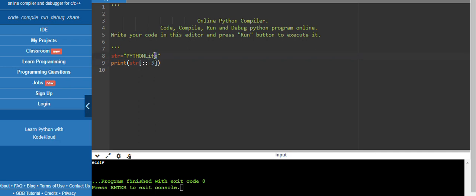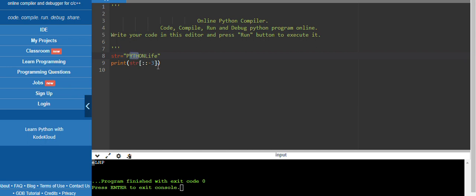First the E will be printed as usual. We kept -3, means the three differences, F, I, L. So after the three differences, it will print the next character. Understood? So this is the three characters difference. After the three characters difference, it will print this L. After completion of L, again the three characters difference. Okay, H will be printed. After completion of H, again three characters difference, which is P.